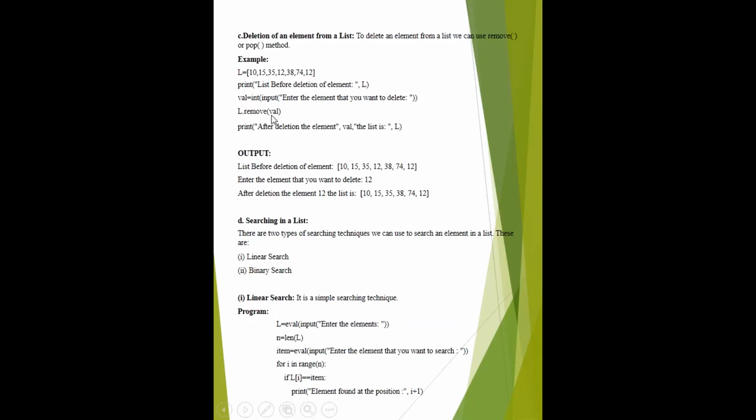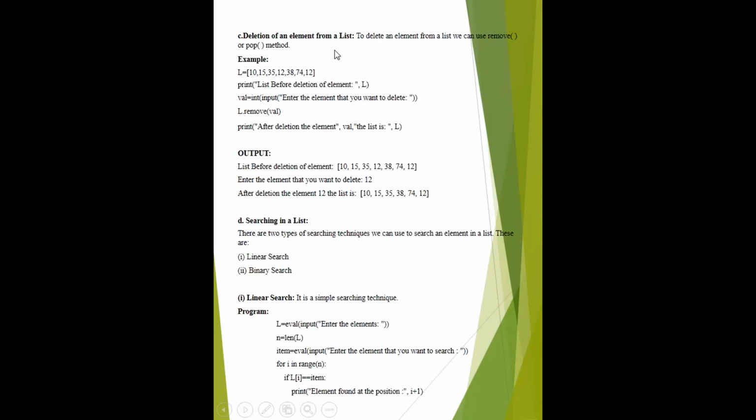After this operation, the value 12 is deleted from the list, and the list is printed like this: 10, 15, 35, 38, 74, 12. Here 12 is deleted. You have seen in the above list there are two 12s, one here and a second here. The first 12 is deleted.